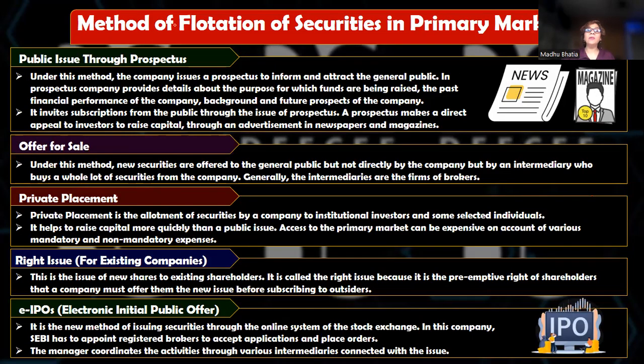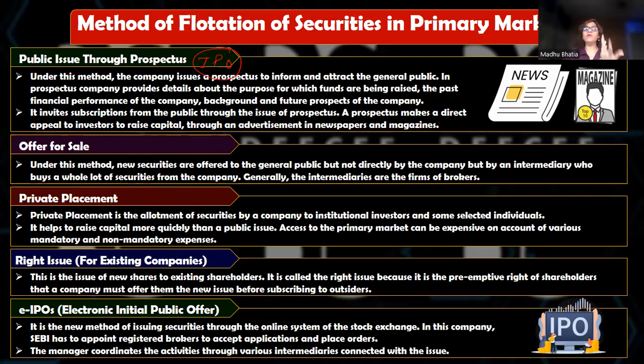Alright. So here are the methods of issue of securities in the primary market. The first one is public issue, which we call IPO, initial public offer. So offer through prospectus, or public issue through prospectus. This is the most traditional way. We studied the prospectus in grade 11 also. Prospectus is an invitation to the general public to subscribe to the securities of a company. This prospectus can be in the form of a brochure, an advertisement published in newspapers, economic journals, or through a leaflet or a booklet also.